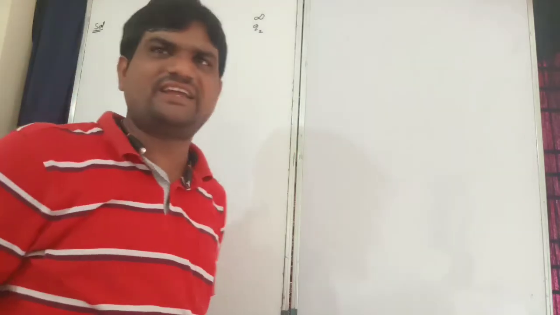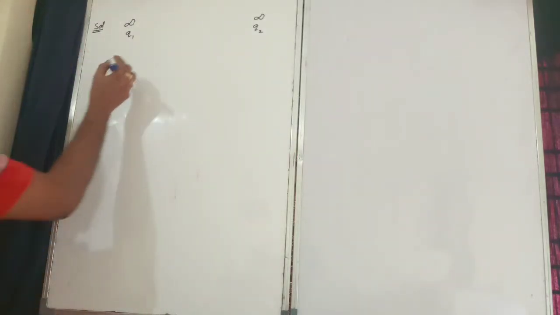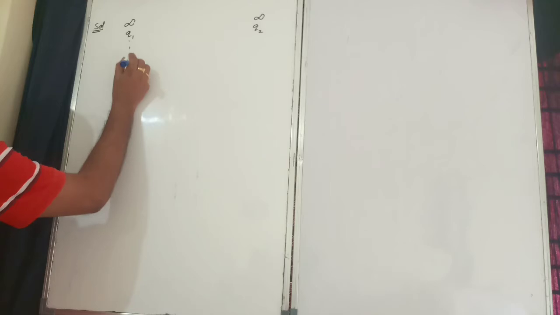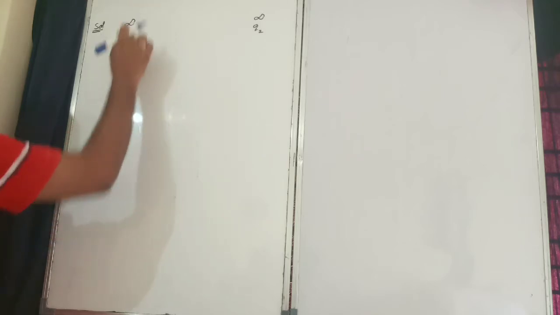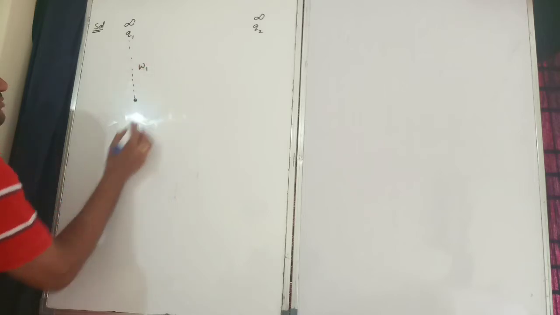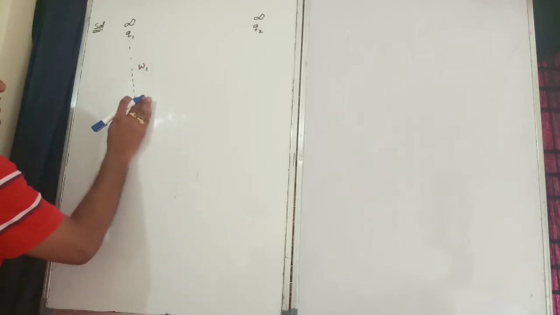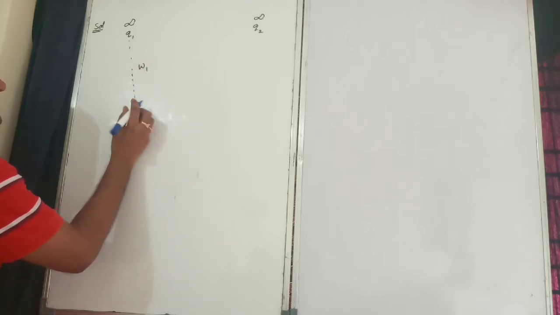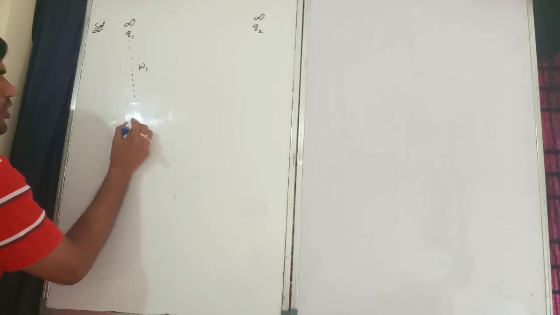That is known as electrostatic potential energy. Now I want to bring this charge from infinity to this point. The required work done I will consider W1. This point I will consider as point A.